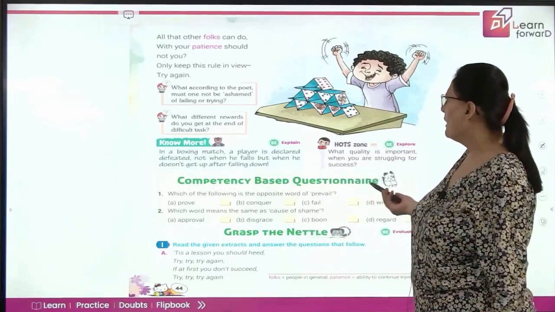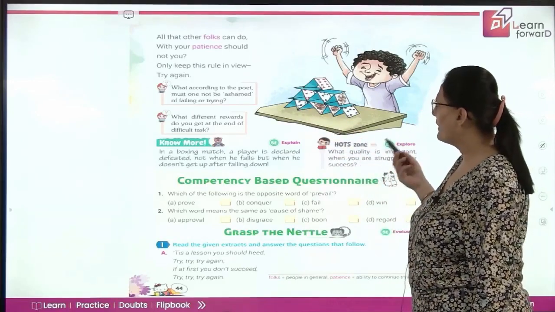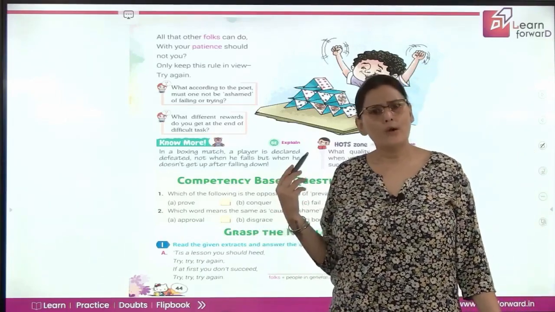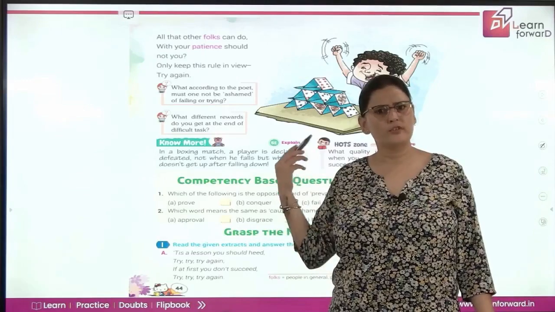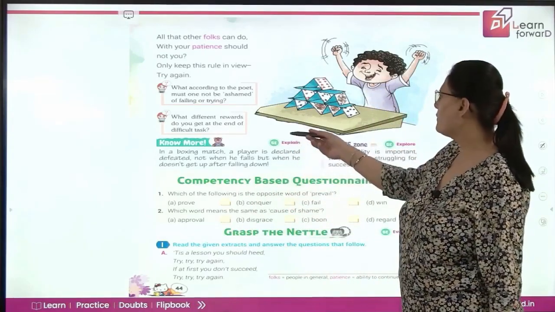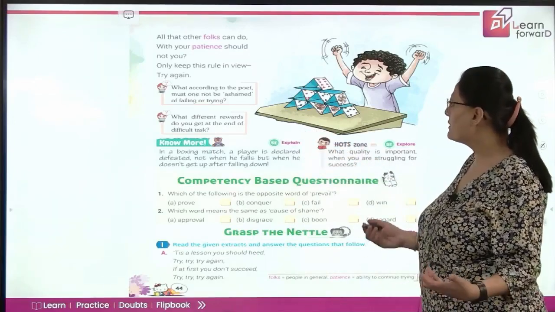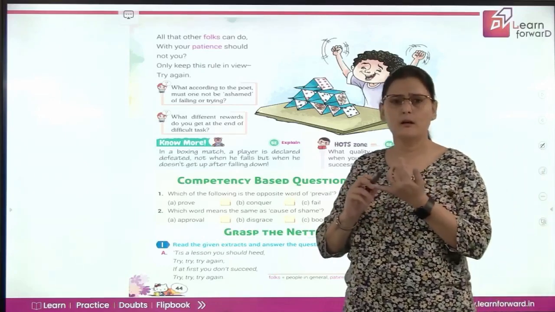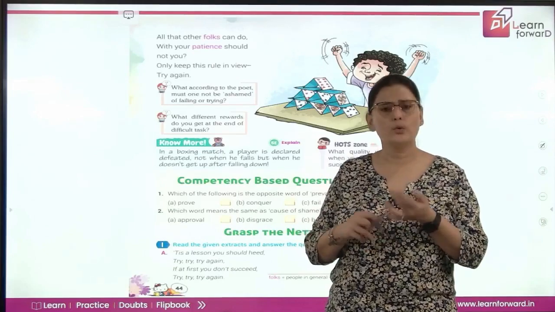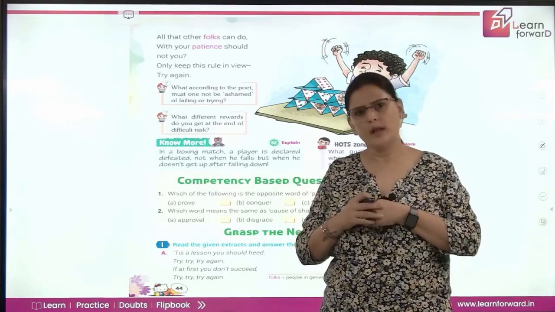So now, what according to the poet must not be ashamed of, failing or trying? We should not feel ashamed. We should not give up even if we are not able to win the race, if we are not able to achieve the target in the first attempt. What different rewards do you get at the end of a difficult task? It can be a materialistic thing, it can be the accomplishment of your task. So you can be rewarded in any way if you give your best, if you make 100% efforts.